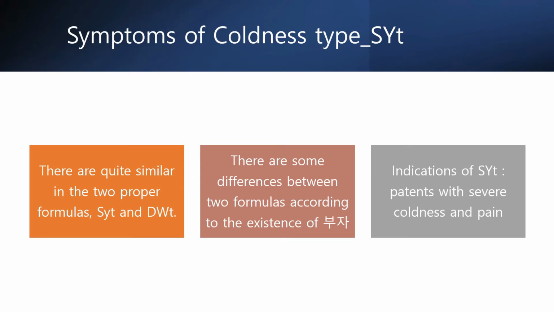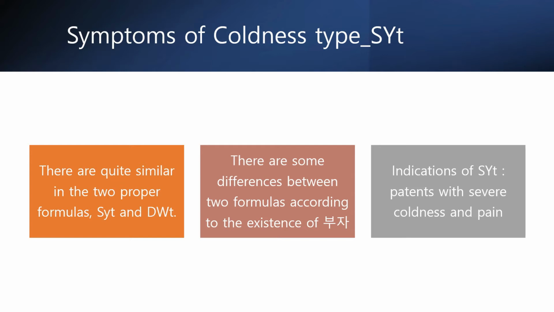As I mentioned above, the two proper formulas, 사역탕 and 도화탕, are quite similar. But there are some differences between the two formulas. The difference is the existence of 부자. 도화탕 has no 부자, 사역탕 has 부자. I said 부자 has powerful effectiveness in healing the cold body and relieving pain.